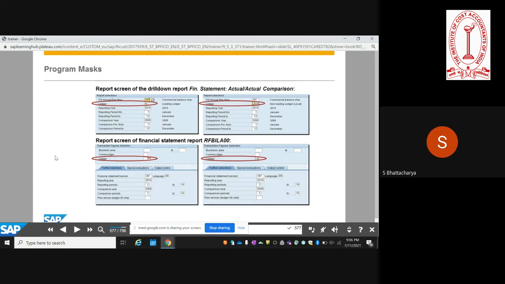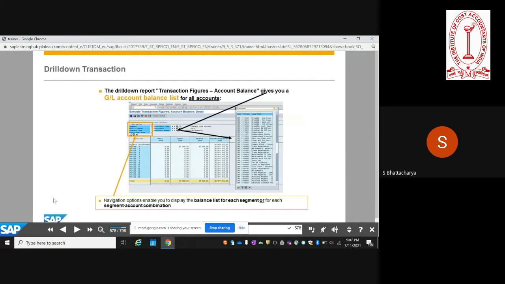This field was earlier not available before the new GL was introduced. So even when you are running the report of GL balance list, there you have the option of specifying which ledger. So you can just toggle between different ledgers quite conveniently.